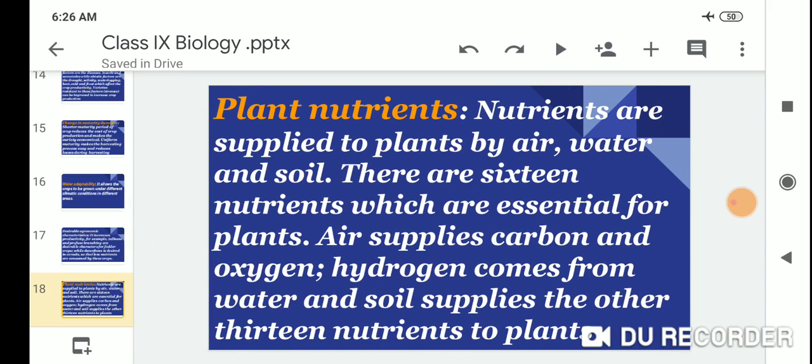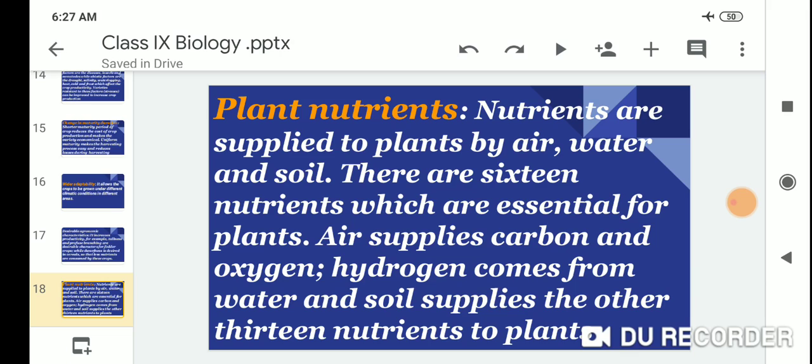Plant nutrients. Nutrients are supplied to the plant by air, water, and soil. There are 16 nutrients which are essential for plants. Air supplies carbon and oxygen.